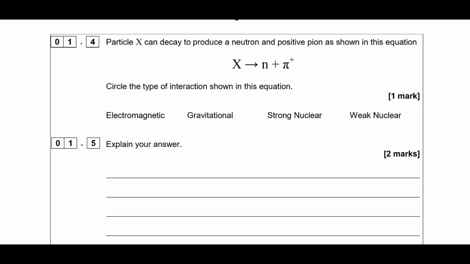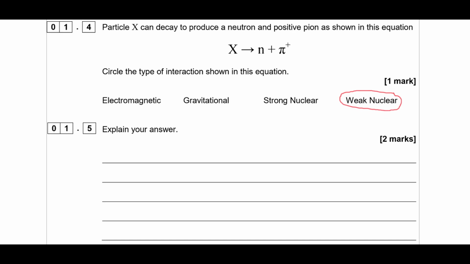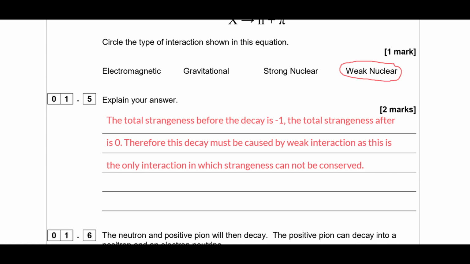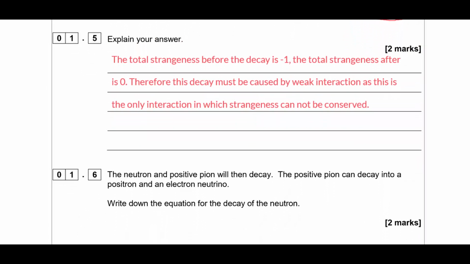Particle X can decay to produce a neutron and a positive pion as shown in this equation. Circle the type of interaction shown in this equation. So before we had particle X, which had strangeness of -1. Neither of these two things are strange, therefore this is an example of weak nuclear interaction, because strangeness is conserved during strong, and decays are caused by either strong or weak, nothing else. So let's put that into words. Okay, and that's what we've got there, explaining it in terms of strangeness.